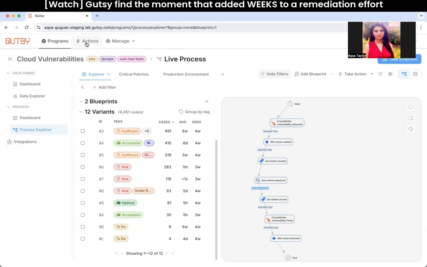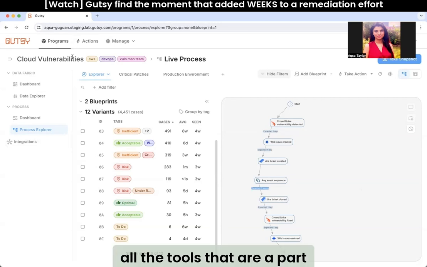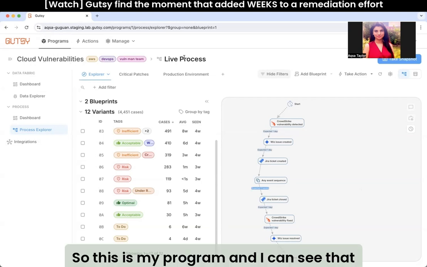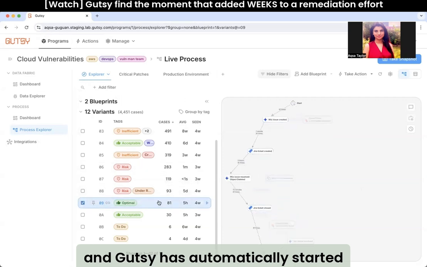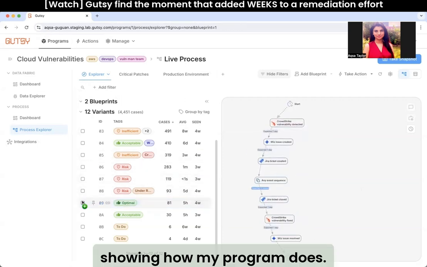So I've onboarded all the tools that are a part of my vulnerability management program for cloud instances. So this is my program, and I can see that the data is already ingested, and Gutsy has automatically started showing how my program does.